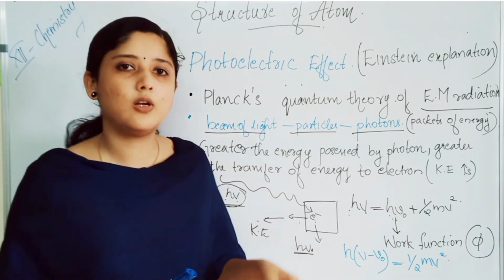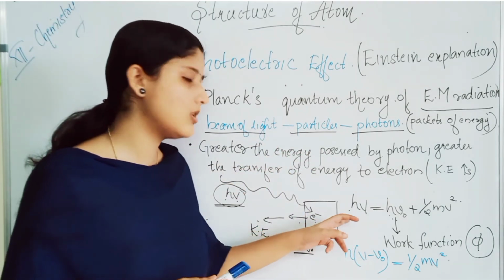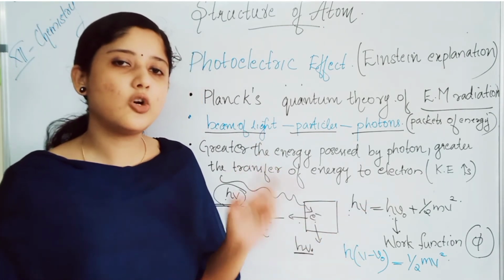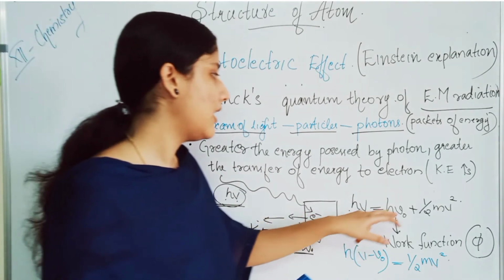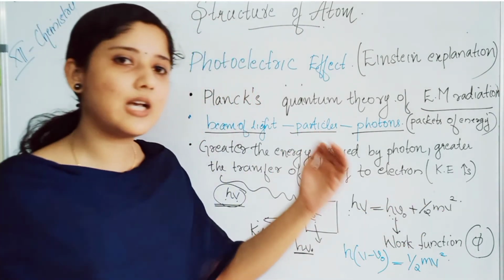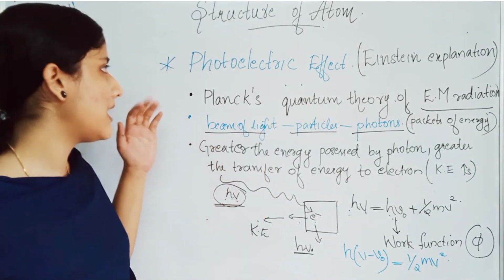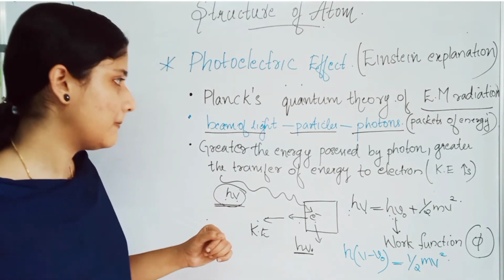H nu is equal to h nu 0 plus half mv square, where h is the Planck's constant, nu is the frequency, nu 0 is the threshold frequency, the minimum frequency that the metal has, plus half mv square, that is the kinetic energy of the ejected electrons. This is the explanation given by Einstein for photoelectric effect.